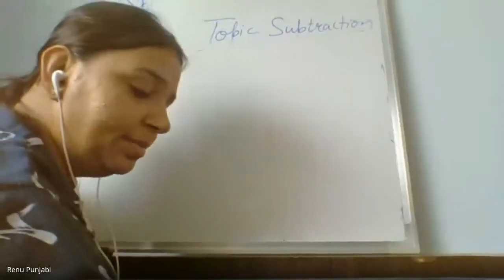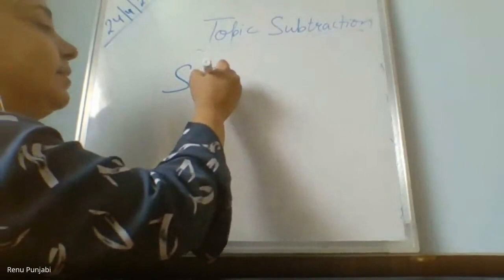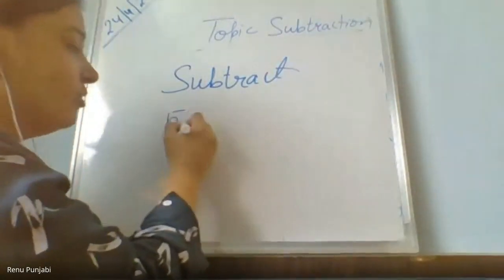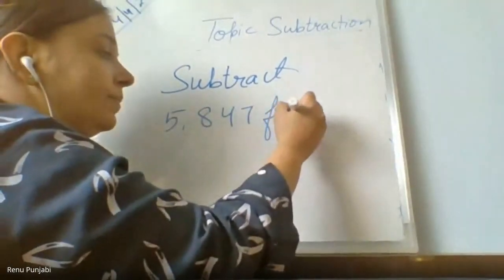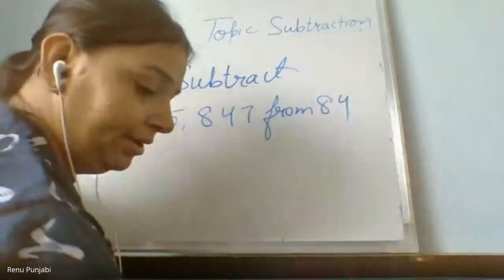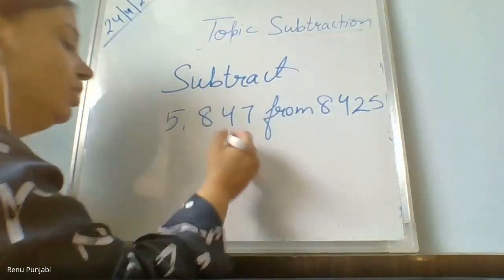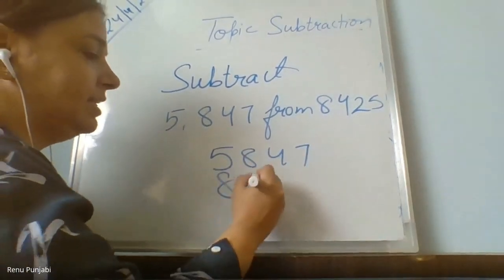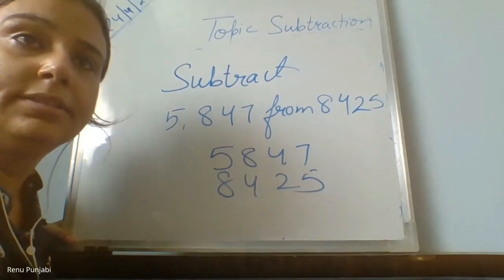See now what I am explaining you, you no need to write, just listen. If the question comes like this, subtract 5847 from 8425. In that case, what you will do? I have noticed many children do like this and they start subtracting. Is this a correct way?